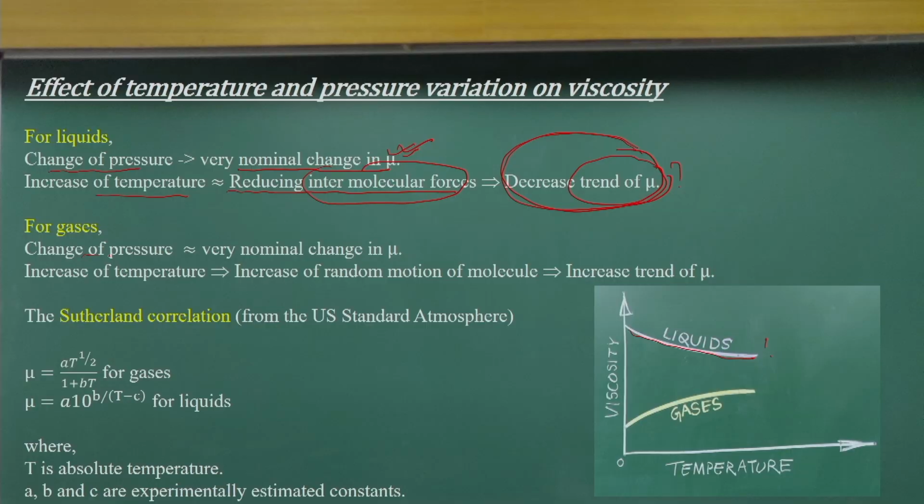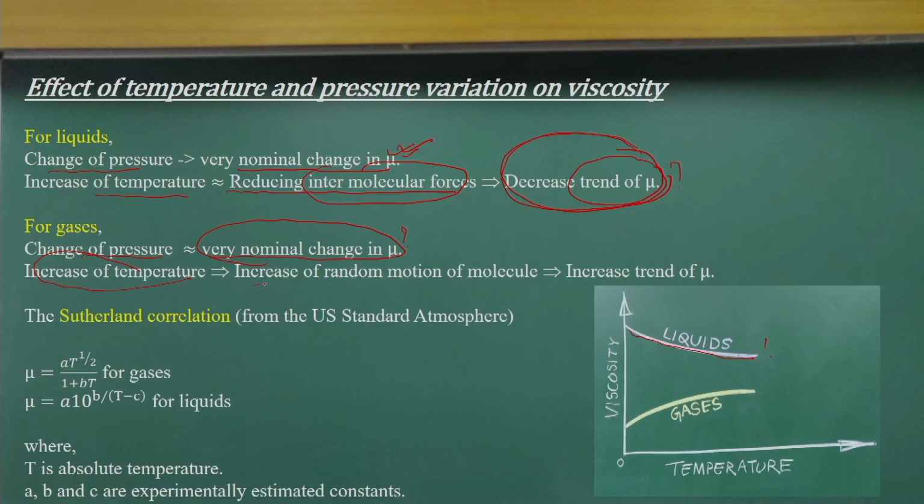The same way, the change of pressure will not give a significant change in the dynamic viscosity. But the change of temperature will. If I increase the temperature from 20 degrees to 40 degrees, or from 40 degrees to 100 degrees centigrade, there will be an increase in the random motion of the molecules. As the random motion of the molecules increases, it definitely increases the mass transport,